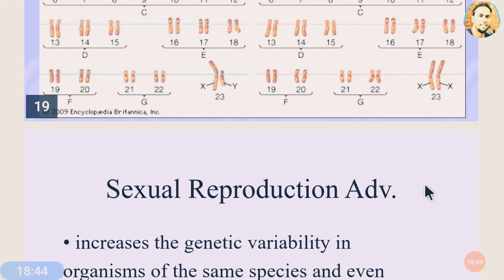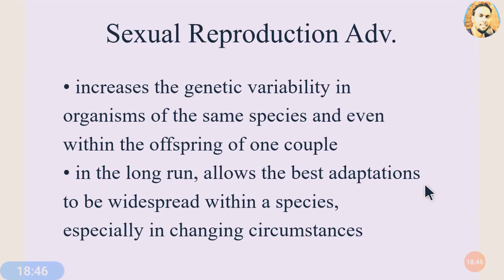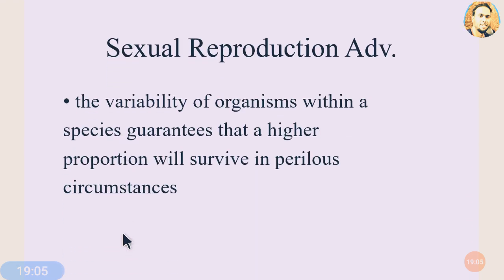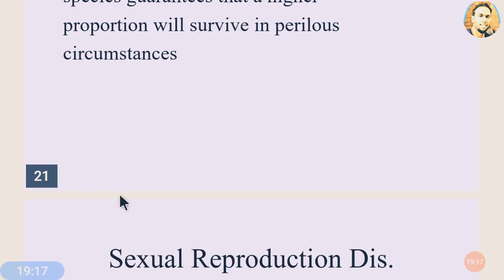Now about the different types of advantages in sexual reproduction. It includes genetic variation in the organisms of the same species, and even within the offspring of one couple. In the long run, it allows the best adaptations to be widespread within the species, especially in changing circumstances. Some other advantages: the variability of the organisms within the species guarantees that a higher proportion will survive in perilous circumstances.